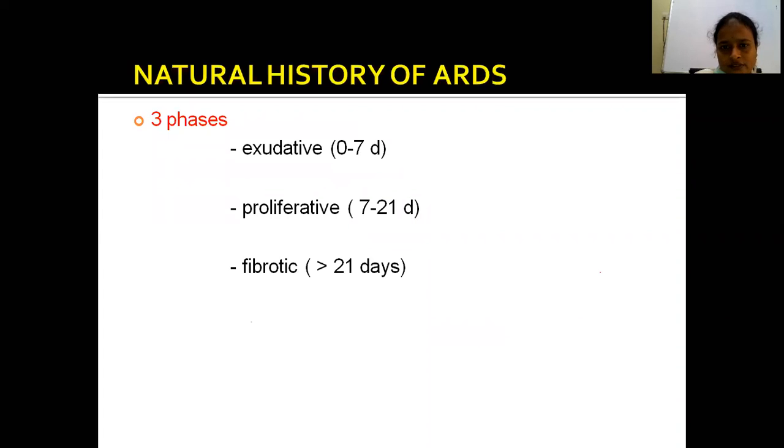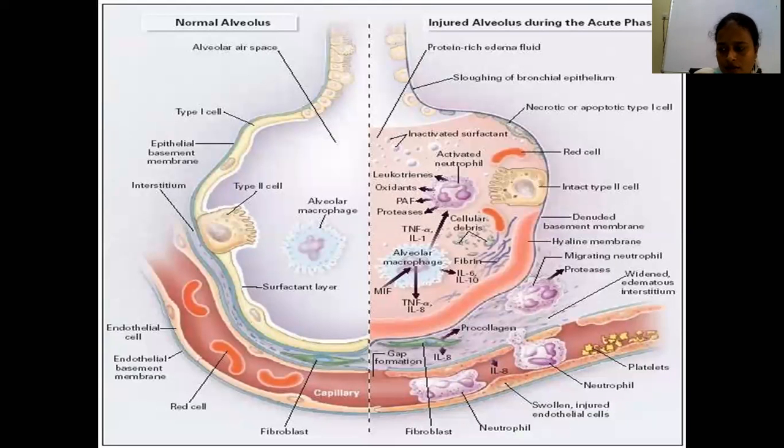What are the phases? ARDS follows 3 phases. The initial first 7 days is the exudative phase, with edematous fluid accumulation, followed by the proliferative phase. Fibroblast proliferation occurs in the next 2 weeks, followed by the fibrotic phase of more than 21 days. Exudative phase, proliferative phase, and fibrotic phase. This is the pathophysiology of ARDS. This is the normal alveolus with type 1 epithelial cells.